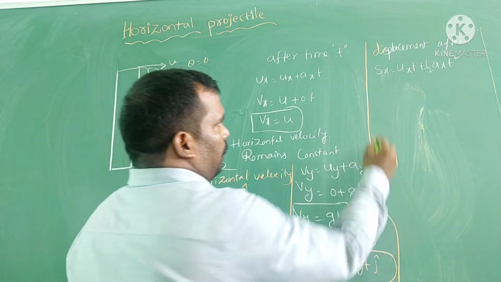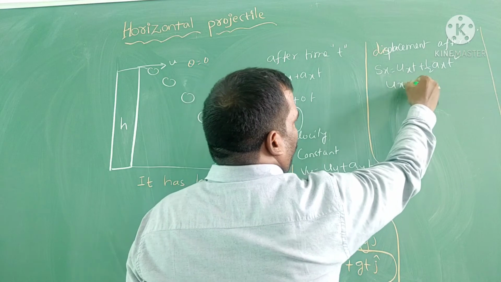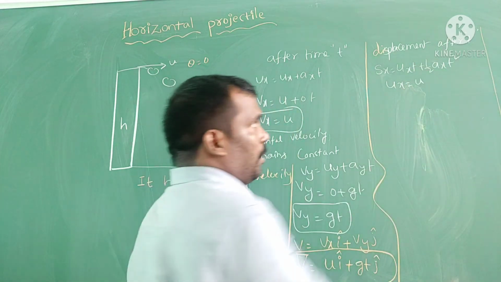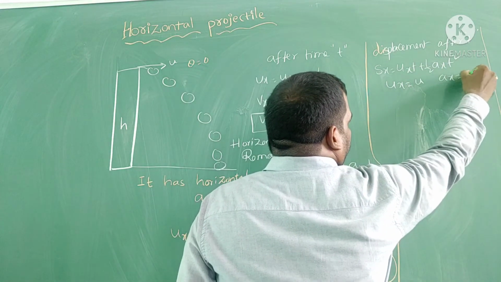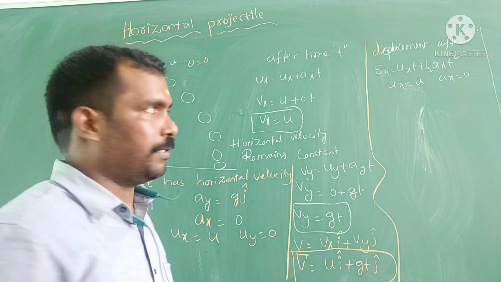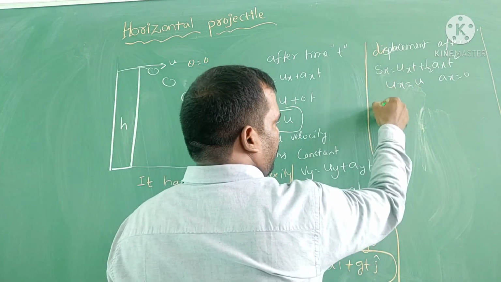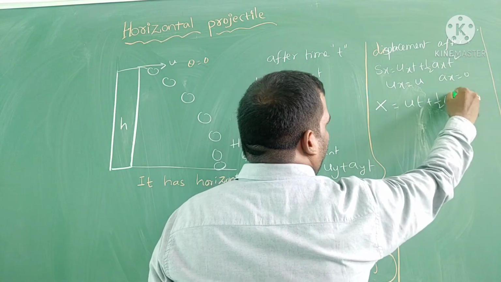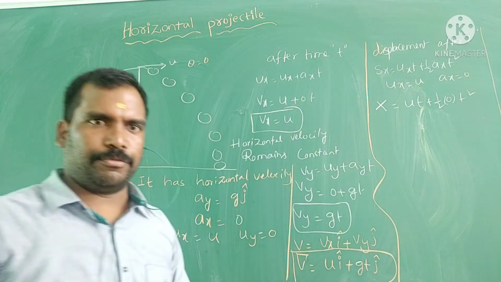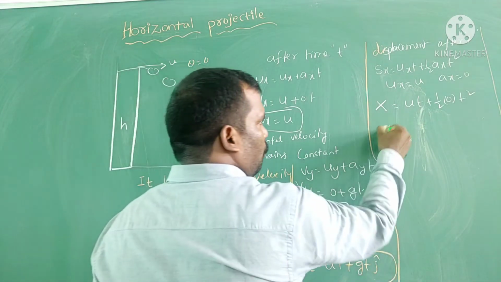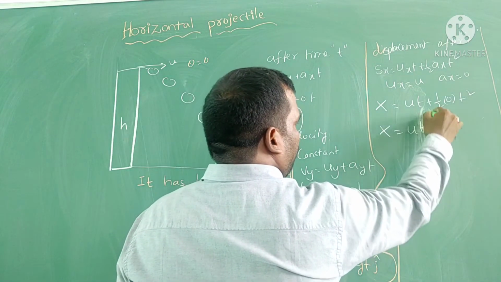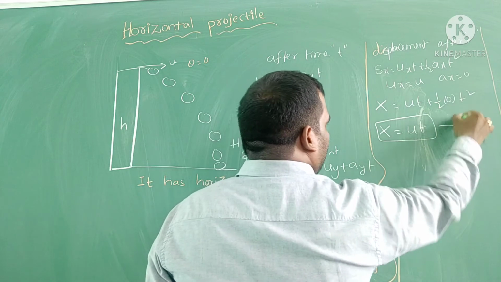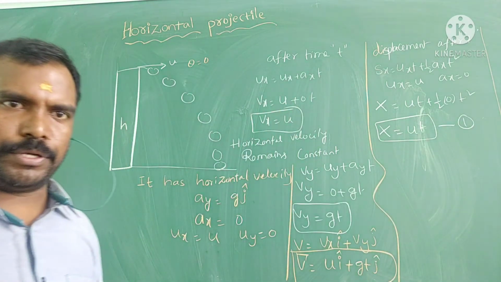There, you know already ux is equal to u, ax is equal to 0. Substituting here, x is equal to ut plus half into 0 into t square. Therefore, x is equal to ut. This is equation 1.